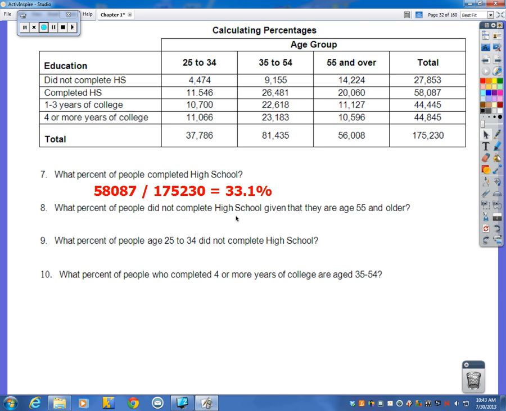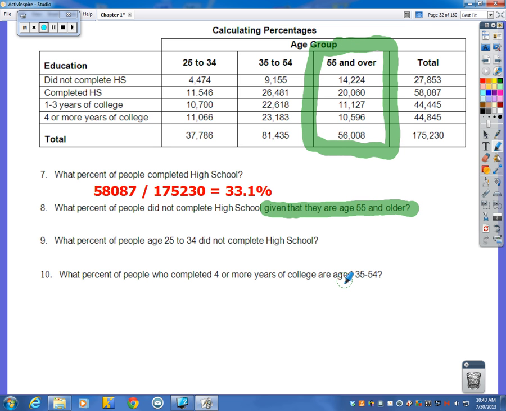What percent of people did not complete high school given that they are age 55 or older? Here is an example of a conditional distribution. They're telling us to only look at these people right here. So what percent of people did not complete high school? That would be 14,224 out of, not the 175,230, but the 56,008.